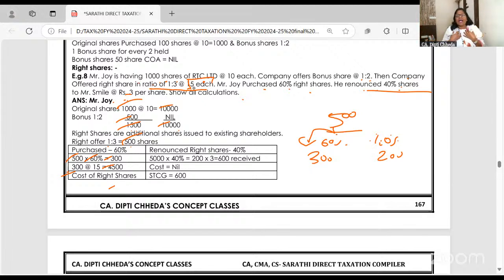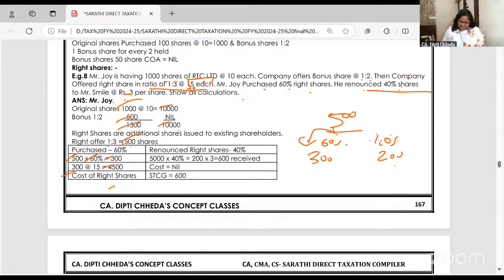But because I had the right, can I renounce the right by taking some charge? Listen, Mr. Beans, I'm not buying 200 shares. You want, you can buy through me. You will surely get the allotment. So this amount what I get from renouncement, clear your mind, is not the amount you receive on sale of shares. I'm just renouncing or giving away my right. I'm not giving away shares.